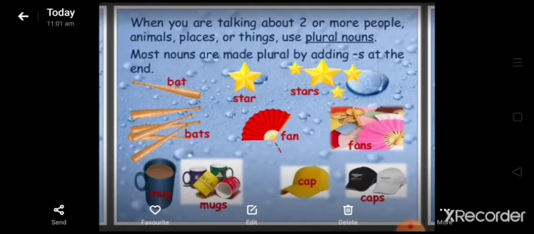The mug is there, and here you can see the 4 mugs. So it becomes mugs because we are adding s and it becomes plural. Star, stars. Fan, fans. Cap, caps. You can see more than one. So this is called plural.